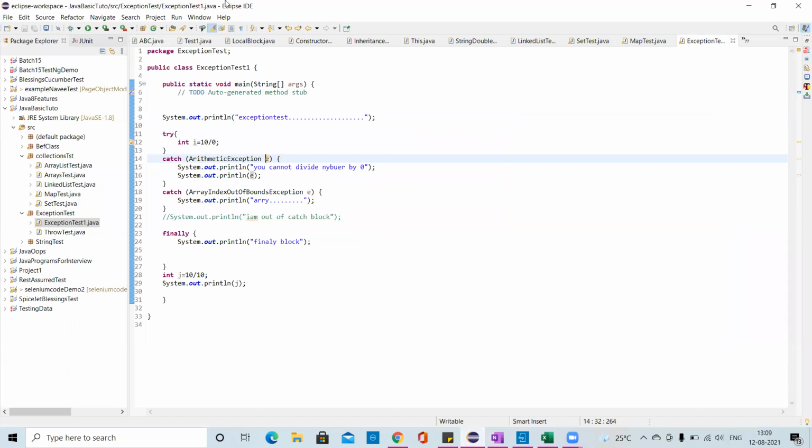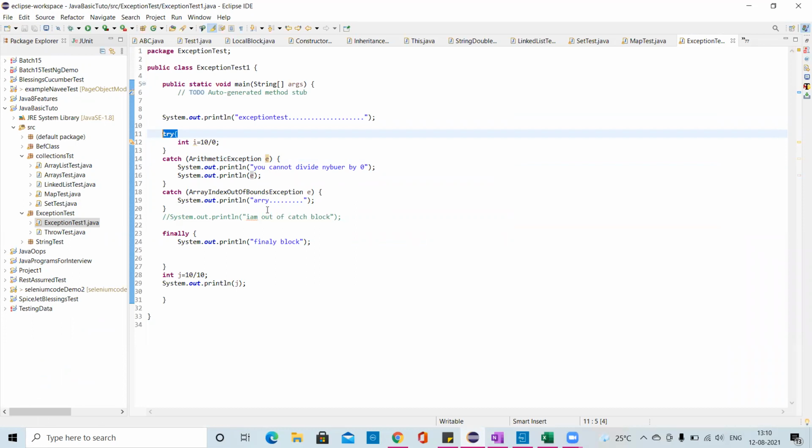See, I am doing the exception test. Int i equal to 10 by 0. I'm catching the arithmetic exception e, and I'm telling that if you find this exception, you cannot divide the number by 0. If you divide, you will get an arithmetic exception, right? Also, one try block can have multiple catch blocks. That can also be done.